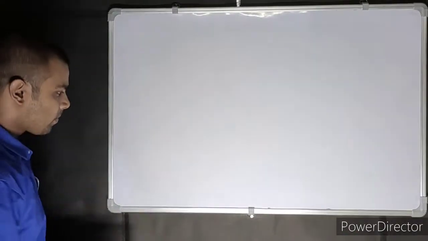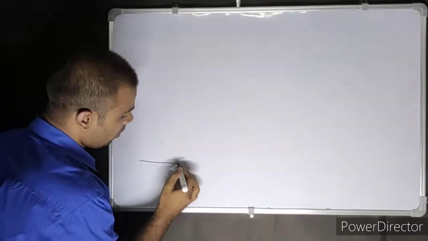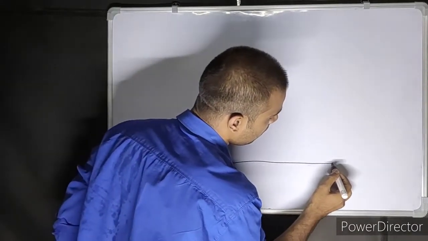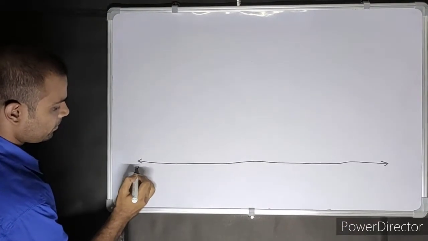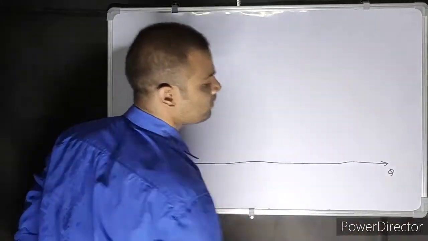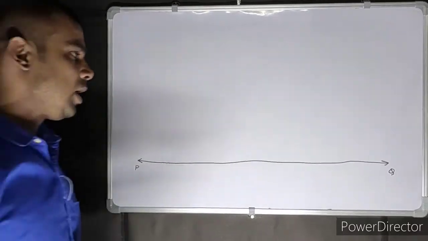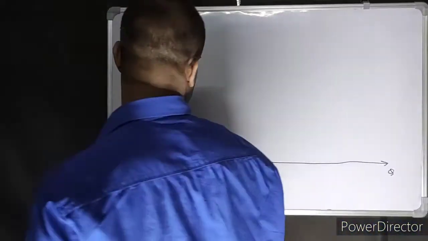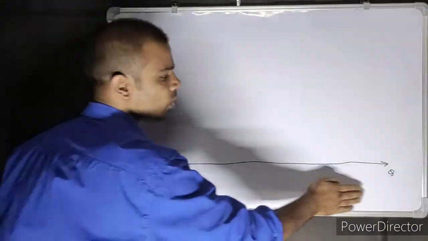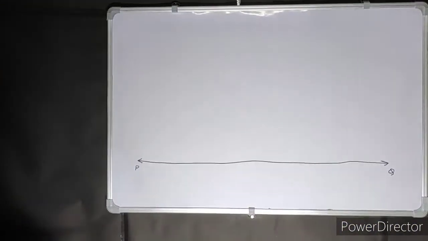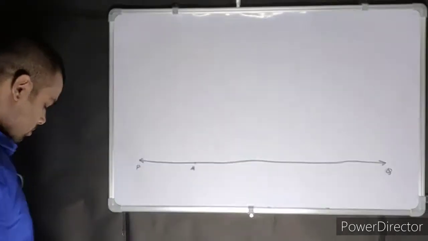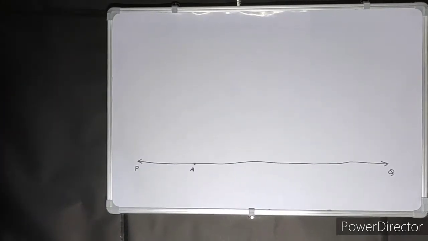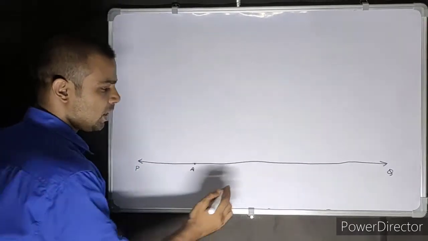Let's start. Draw a long straight line in your exercise book. Draw a line. Name it PQ. Any length. With your ruler. Put your ruler and draw. Now, make a point over here as A. Make any point over here as A.